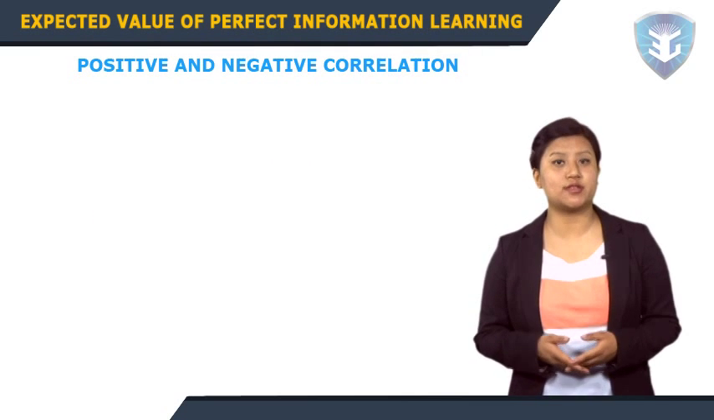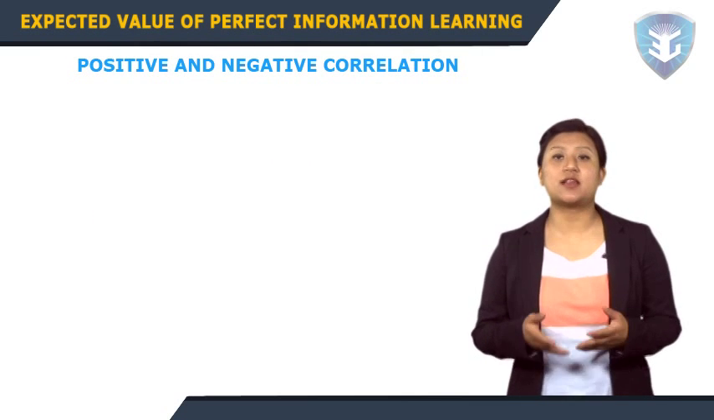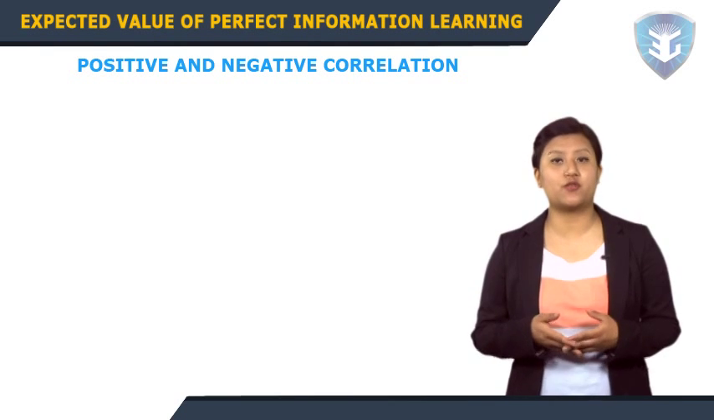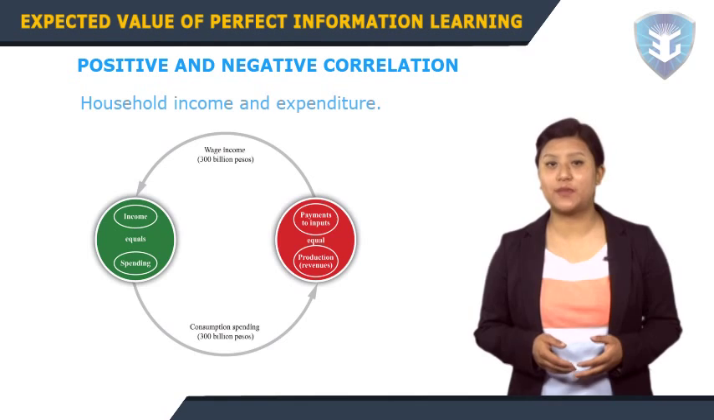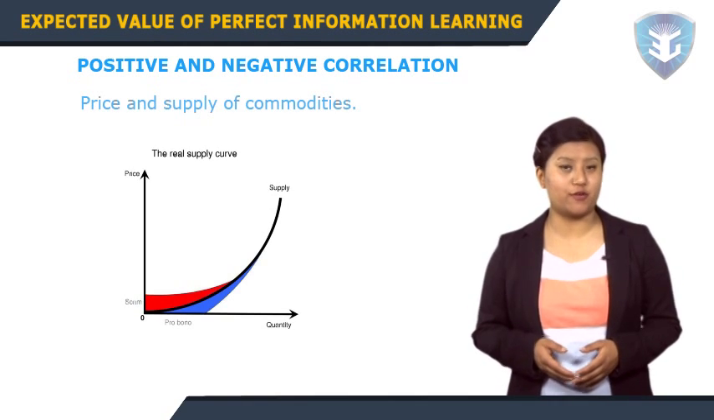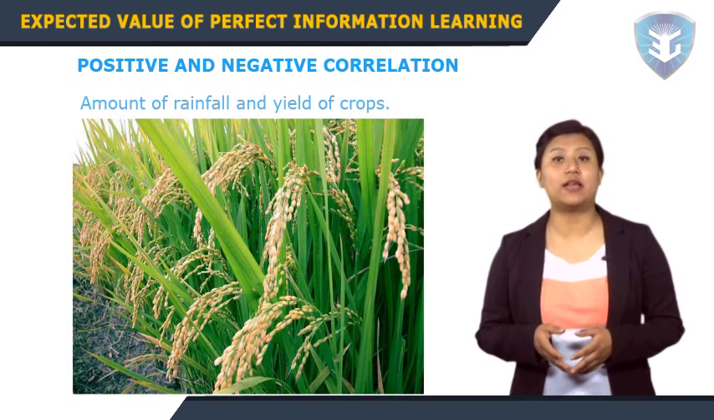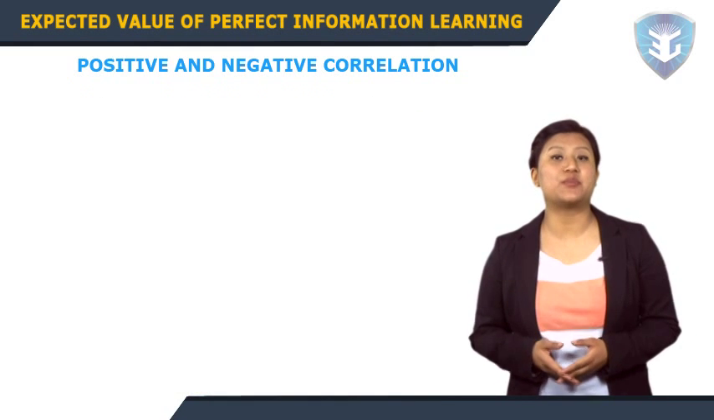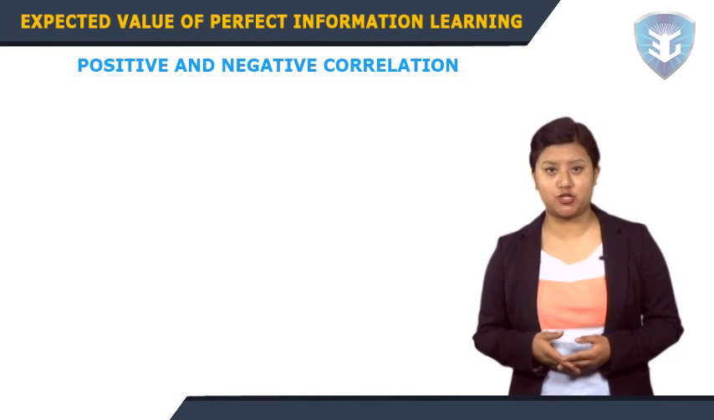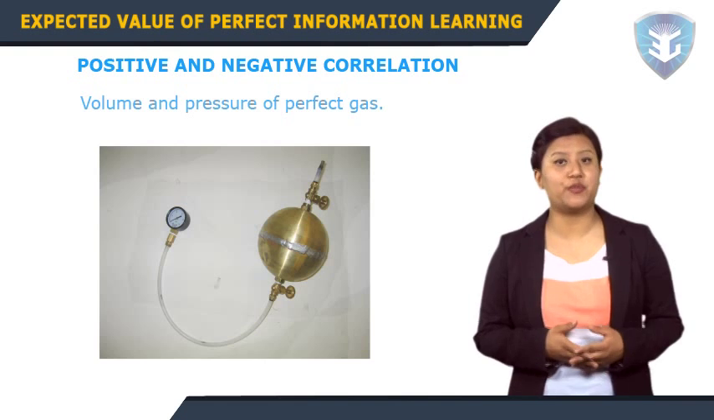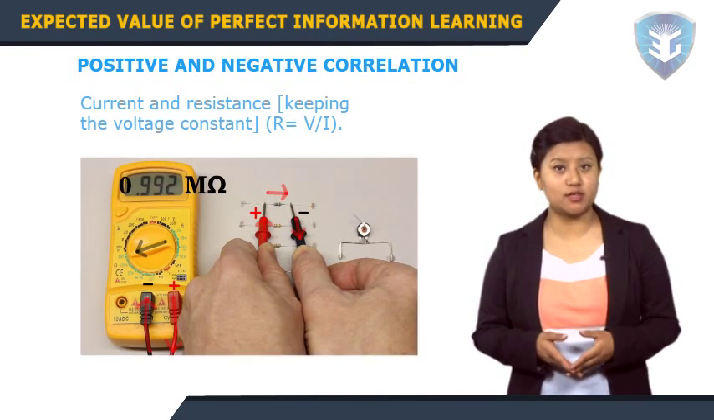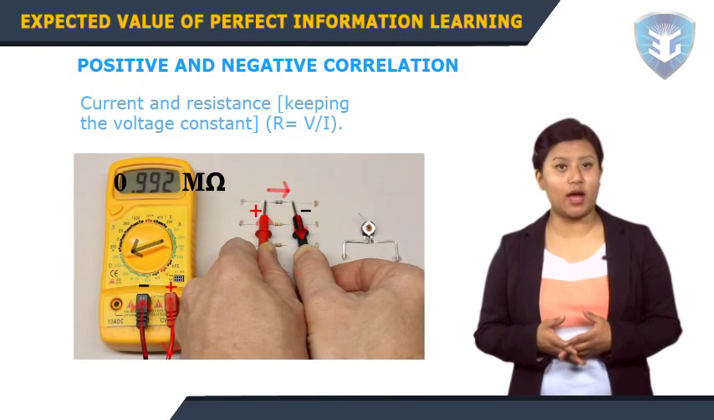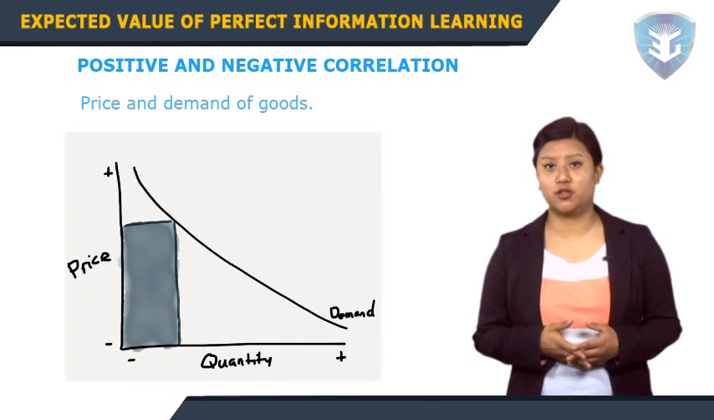Let's learn about positive and negative correlation. Some examples of a series of positive correlation are heights and weights, household income and expenditure, price and supply of commodities, amount of rainfall and yield of crops. Some examples of a series of negative correlation are the volume and pressure of perfect gas, current and resistance, keeping the voltage constant, R equals V by I, price and demand of goods.